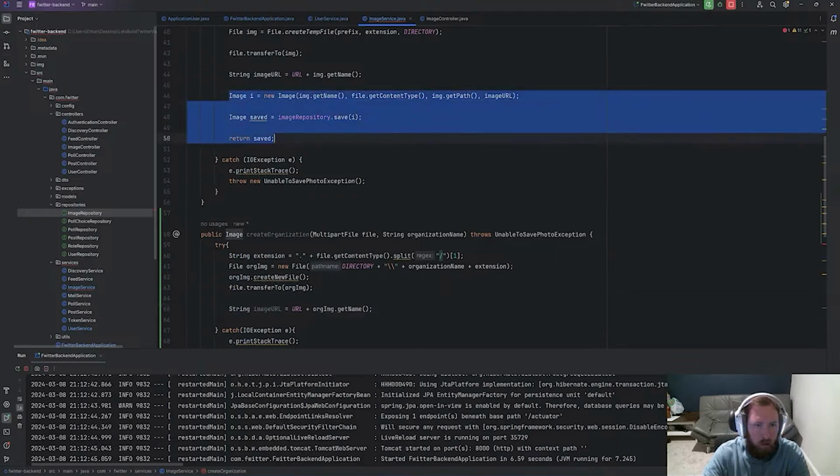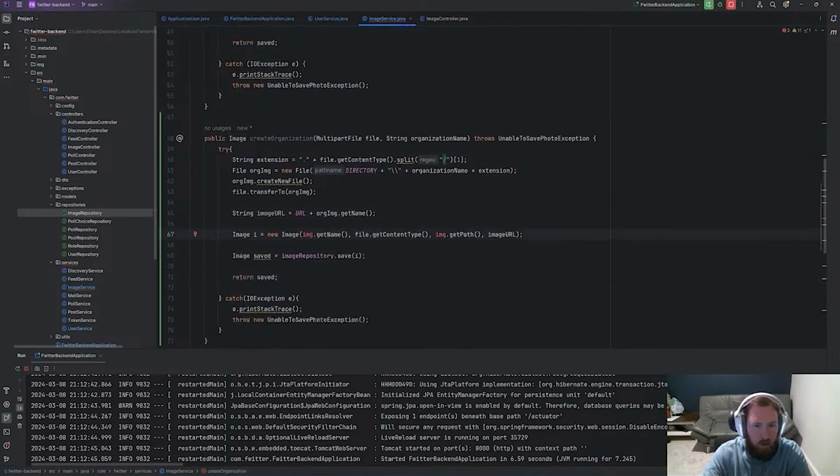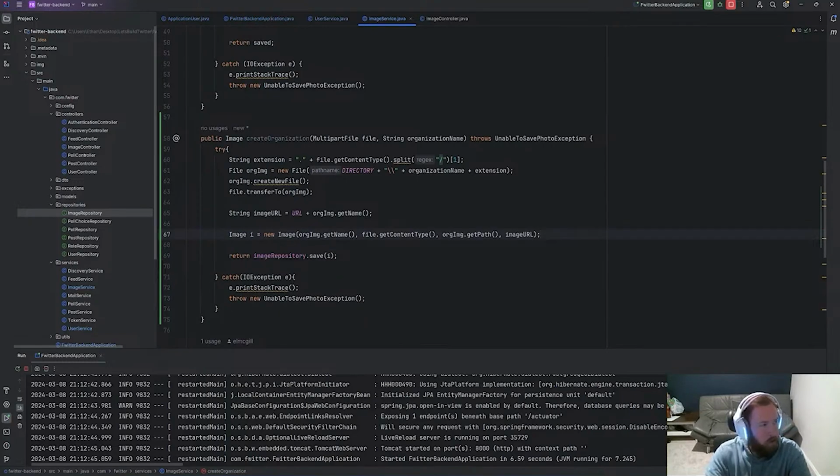So I'm just going to copy all of this because it's the same steps. Image I is going to be equal to org image dot get name, file dot get content type, org image dot get path and image URL, and then image saved is equal to, it's redundant because we could just return saved. Sure. So we can copy this, paste this, and get rid of this, return this. I have no clue if this is going to work or not. We also want to check to make sure the organization doesn't exist yet.